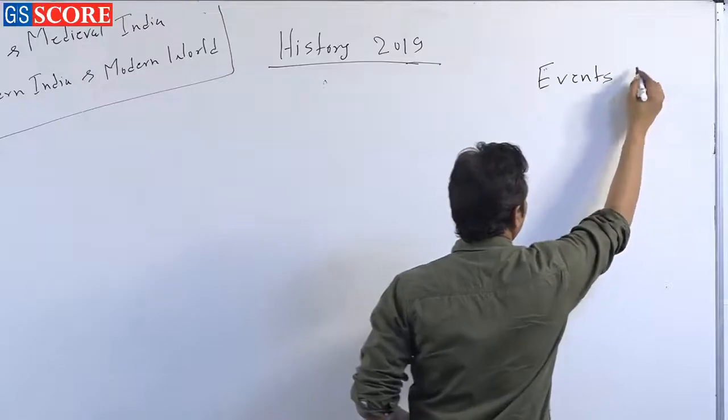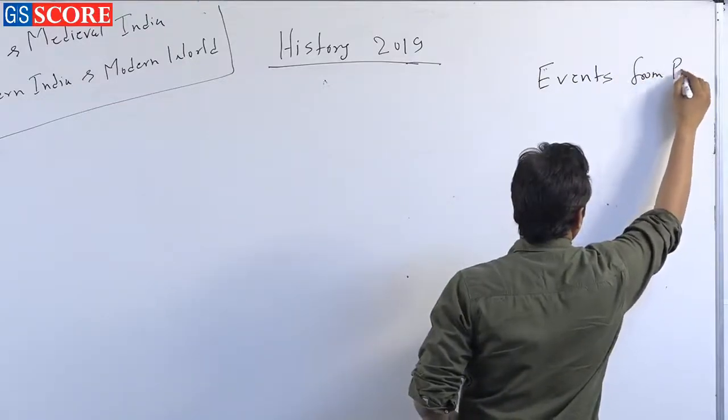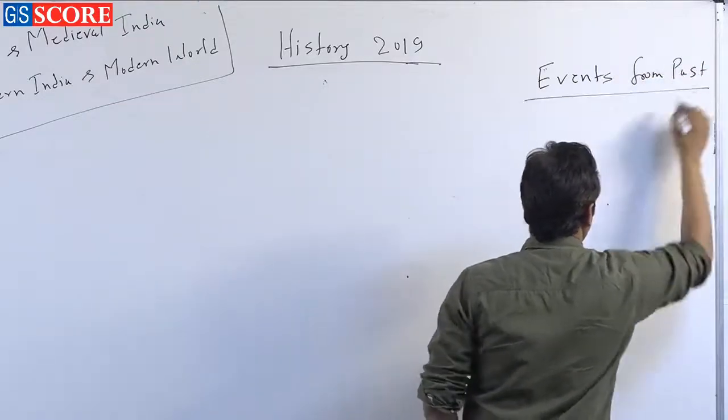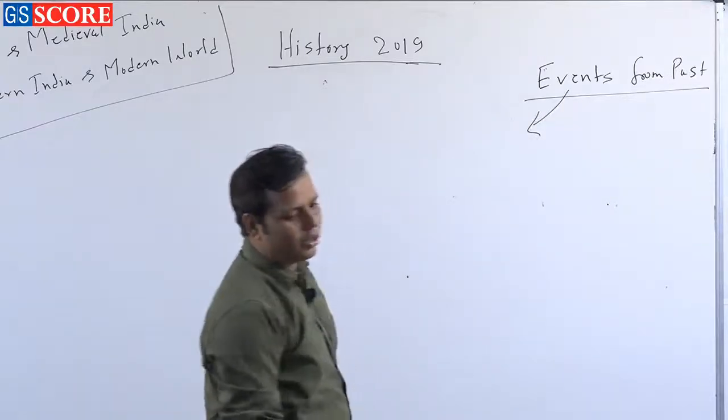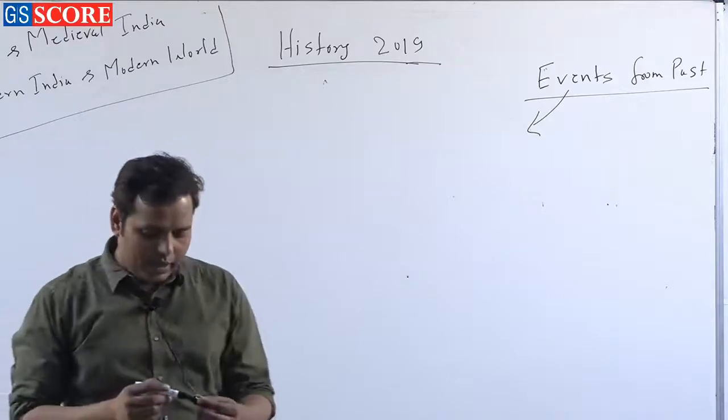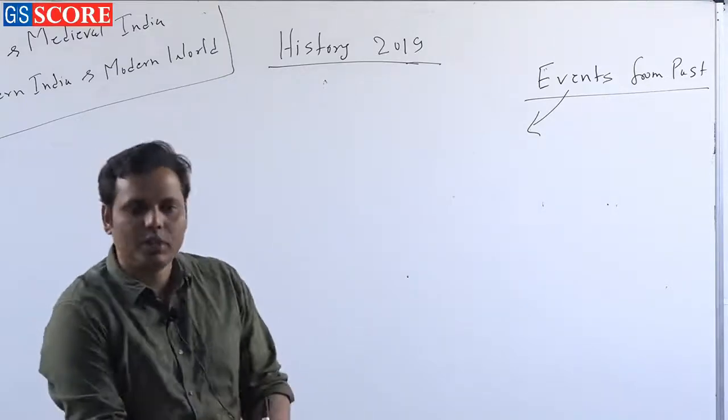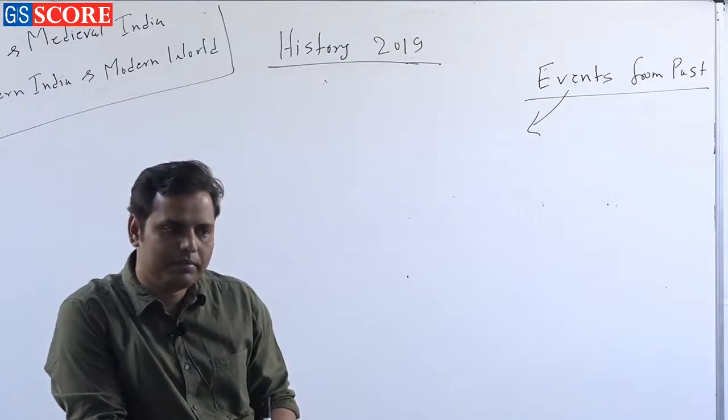So, how can we define that this event is important and this is not important? In this process we can do one thing. Normally in history we study about